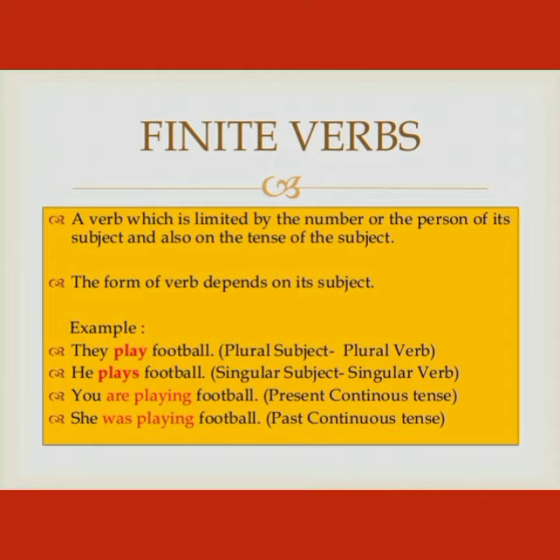Here, subject is singular, so verb is also singular. You are playing football. Here, present continuous tense is used. She was playing football. Here, past continuous tense is used. Here, it is clearly noticed that a verb is limited by its number of subjects or number of persons.